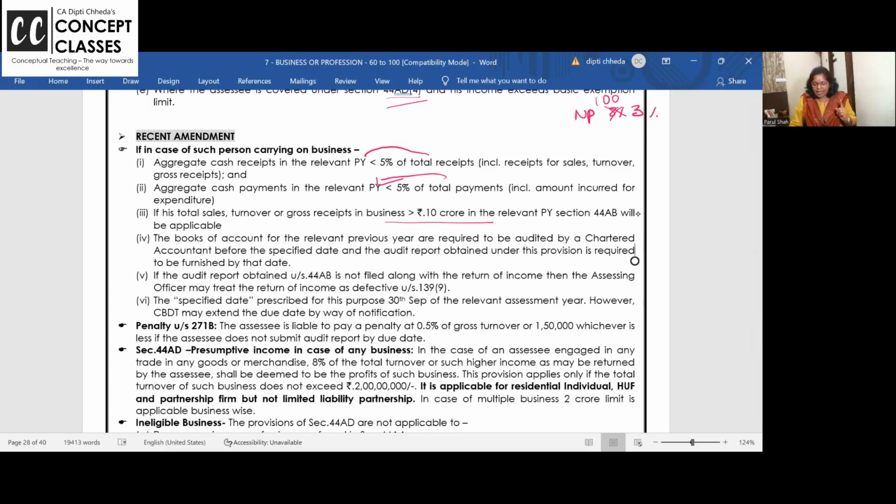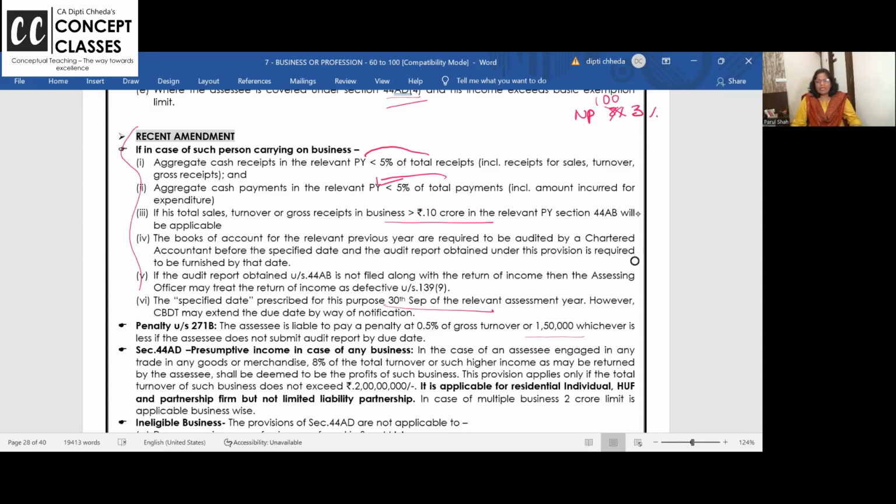They can frame and ask questions here. Till 30th September, you have to get the books audited with a CA and submit the report. And next month, all the working partners and everyone should file the return. If not, up to 1,50,000 penalty. If there is any doubt in terms, ask.